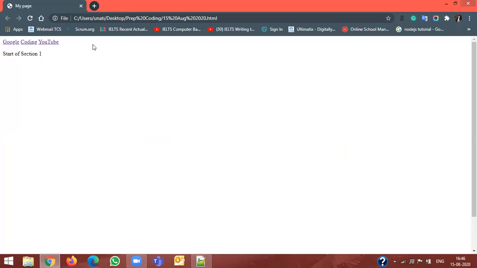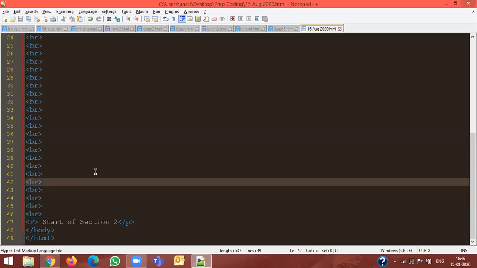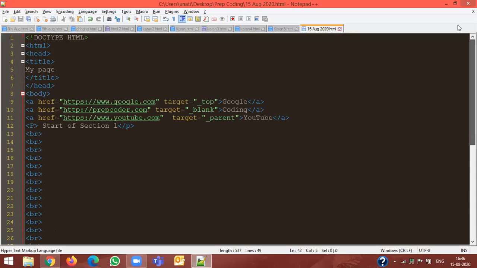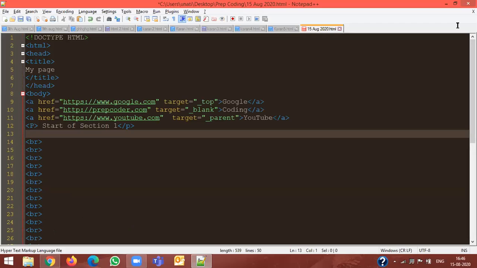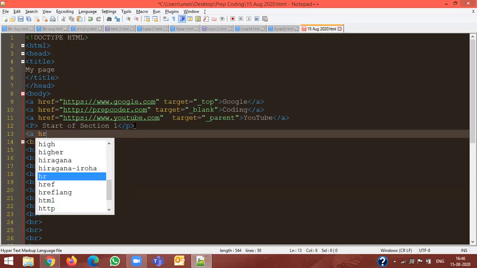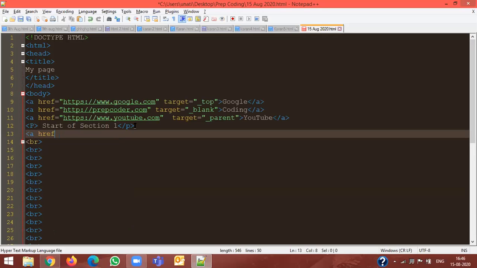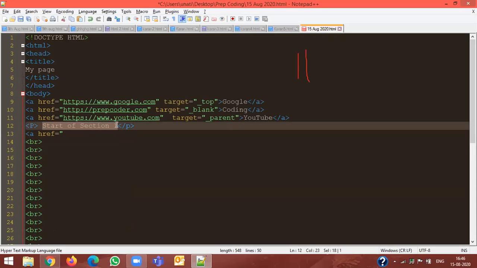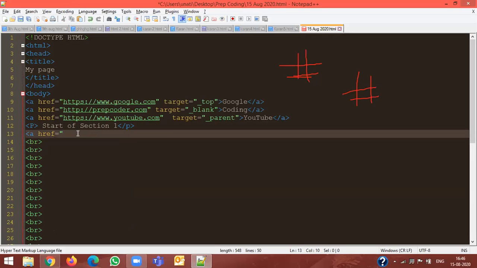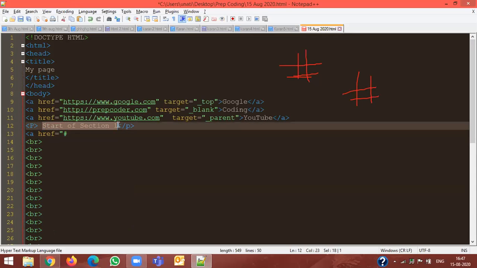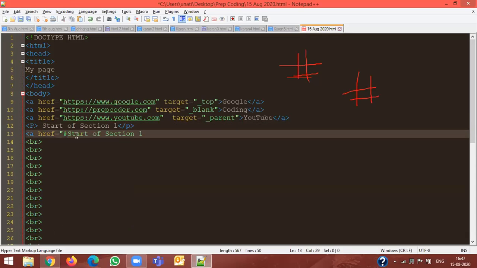Okay, so now let's go back to your code, Karan. Scroll to the very top where you have written the section. Okay, over here put a href equal to, okay, what do you call this sign? Hashtag. Okay, put that hashtag, double quote, hashtag, and put section 2. No, just put section 2.